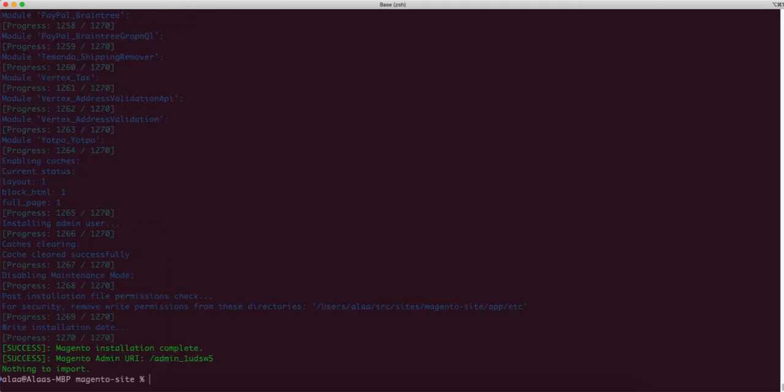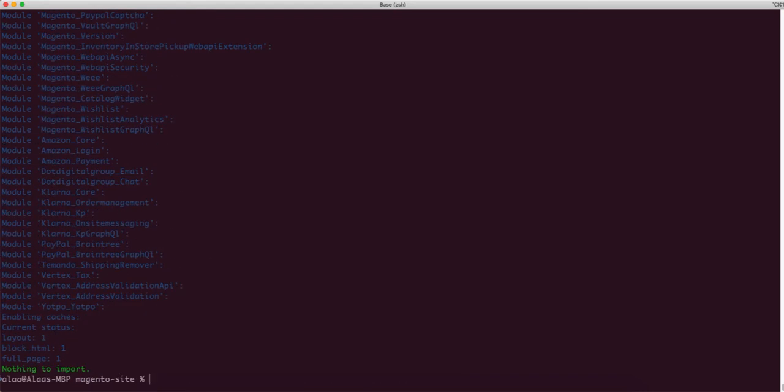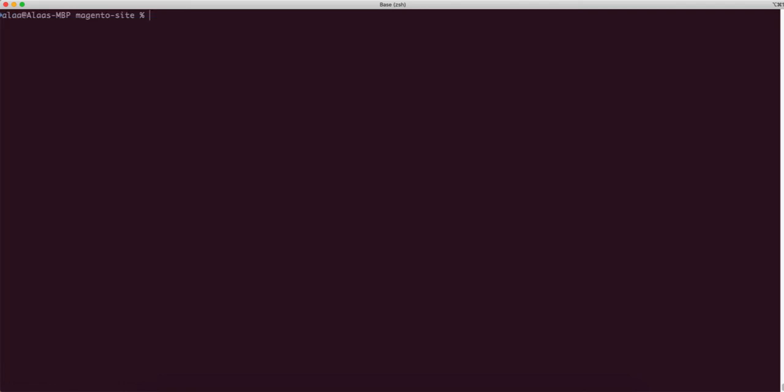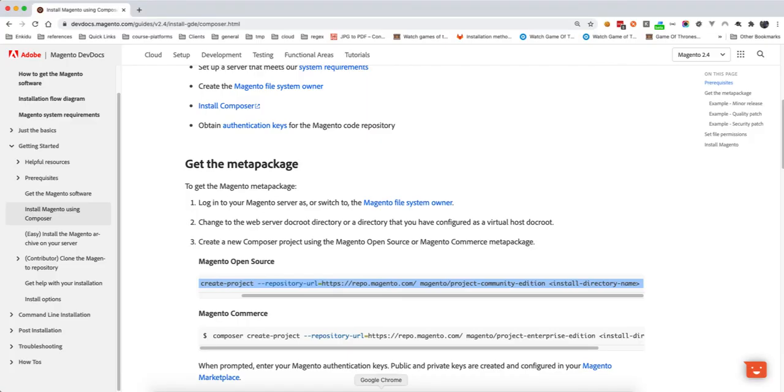Okay, so now Magento is installed. What we can do now is just run setup:upgrade to make sure everything is right. Okay, now the upgrade is finished. We should be able to navigate to the website.